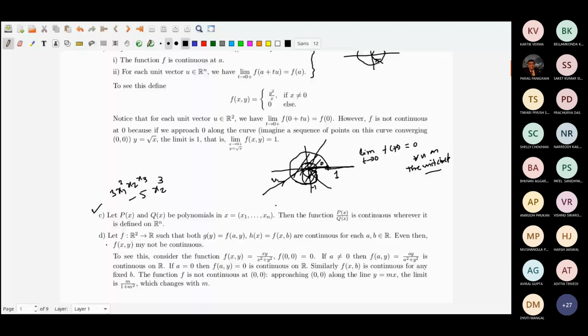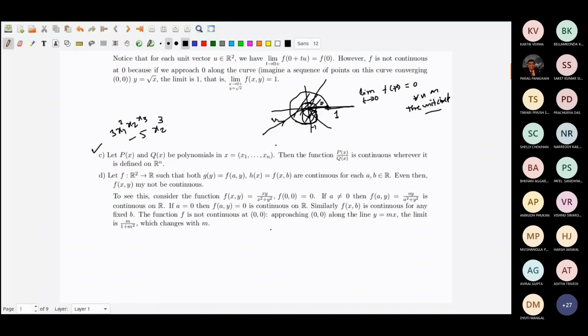Let me say this way. At any point A, you consider the line.